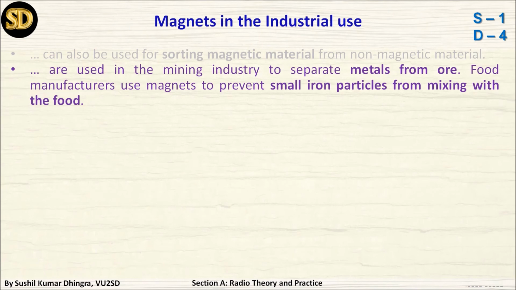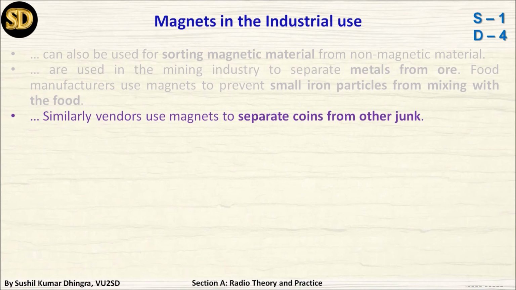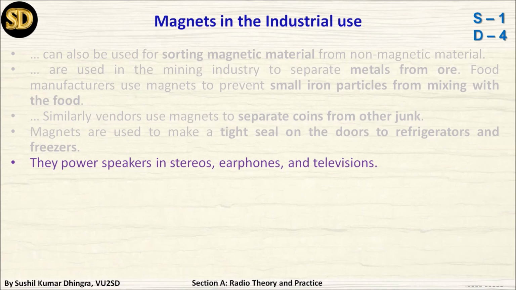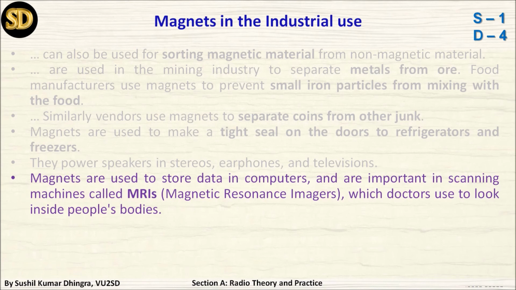They are used in the mining industry also for separating metal from the ore. Food manufacturers use them to prevent small iron particles from mixing with the food, as a precaution. Vending machines use magnets to separate coins from other junk. Magnets are used to make a tight seal on the doors of refrigerators and freezers. These are some of the uses. The power speaker in stereo, which you enjoy listening to, earphones and television audio systems.